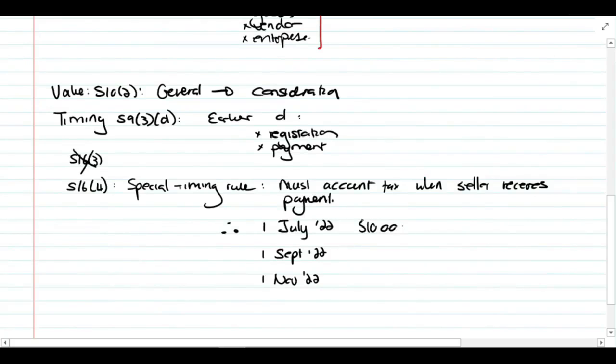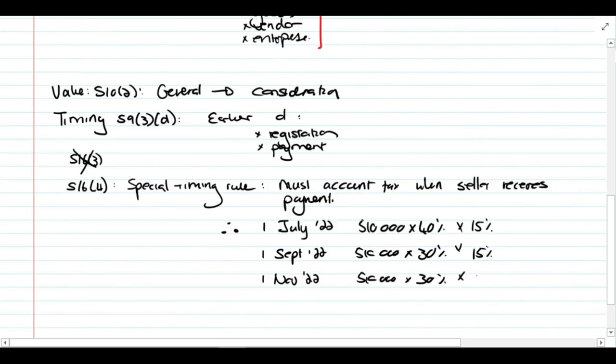So 510 times 40, 510 times 30, 510 times 30, and because the amount was excluding VAT, we multiplied by 15%. If you went and you said times 15 over 115, guys, you would not get any marks there, so be very careful of that. There's no half marks or anything like that when it comes to that. You have to get it right.